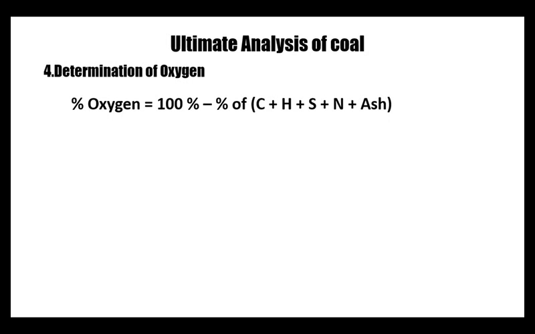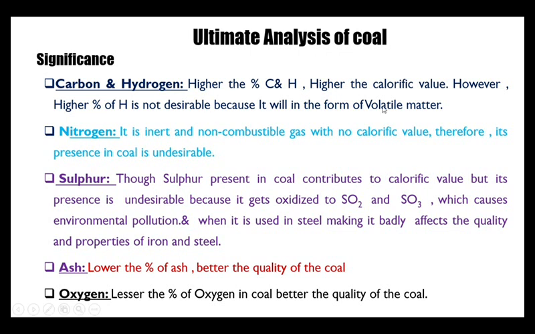So this is how we determine the oxygen percentage present, in an indirect way. Now the significance of knowing the carbon and hydrogen percentages, not only carbon and hydrogen, also nitrogen, sulfur, ash and oxygen. Higher the percentage of carbon and hydrogen, higher will be the calorific value. However, an ideal feed should have low volatile matter. The reason is the volatile matter most of the time escapes unburned, as well as it burns with a long and sooty flame. Therefore, a lesser percentage of hydrogen is desirable in a coal.